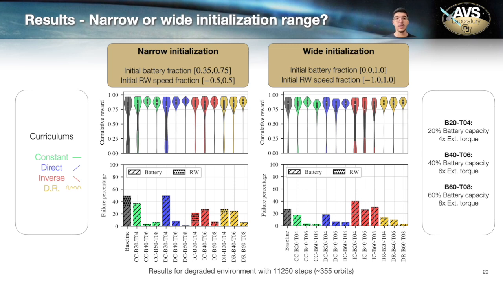Still, if we look at the gray bar, that's the baseline that didn't use any kind of curriculum, we see a significant decrease in failures comparing the wide to the narrow initialization and also higher cumulative reward.